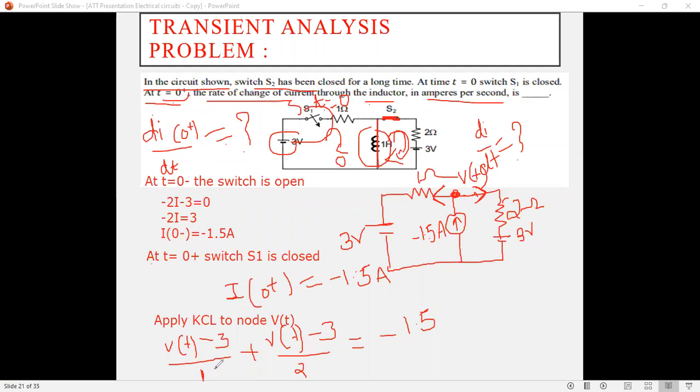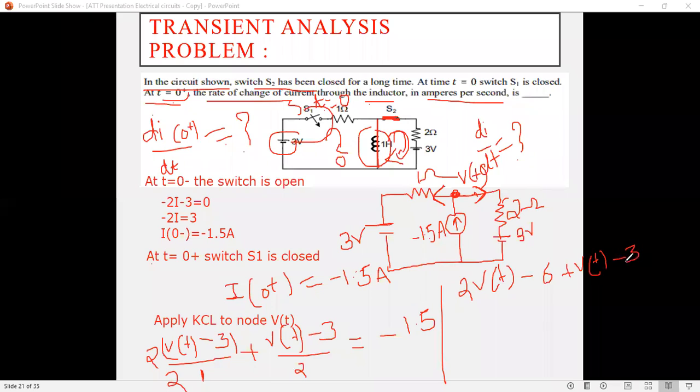Okay, now do the multiplication. Here, make the denominator the same. So we have to multiply by 2 here, so that we will get the same denominator. So I will write here 2 V of t minus 6 plus V of t minus 3.